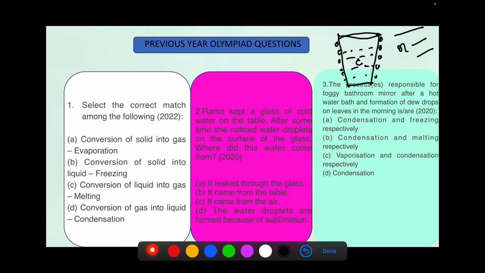Therefore, the water vapor present in this outside air condenses on the surface through a process called condensation.